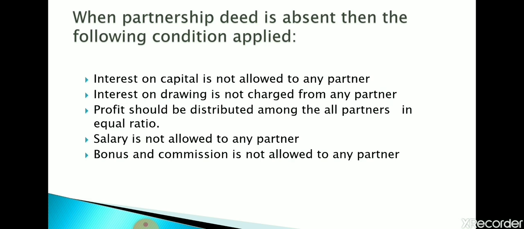Interest on capital is not allowed to any partner. Interest on drawing is not charged from any partner. Profit should be distributed equally among all the partners. Salary is not allowed to any partner. Bonus and commission are not allowed to any partner. It means interest on capital, salary, bonus, and commission are not given to any partner in the absence of a partnership deed, and profit should be distributed equally in that case. And if any partner withdraws money from the business, he is not liable to pay any charge on that money.